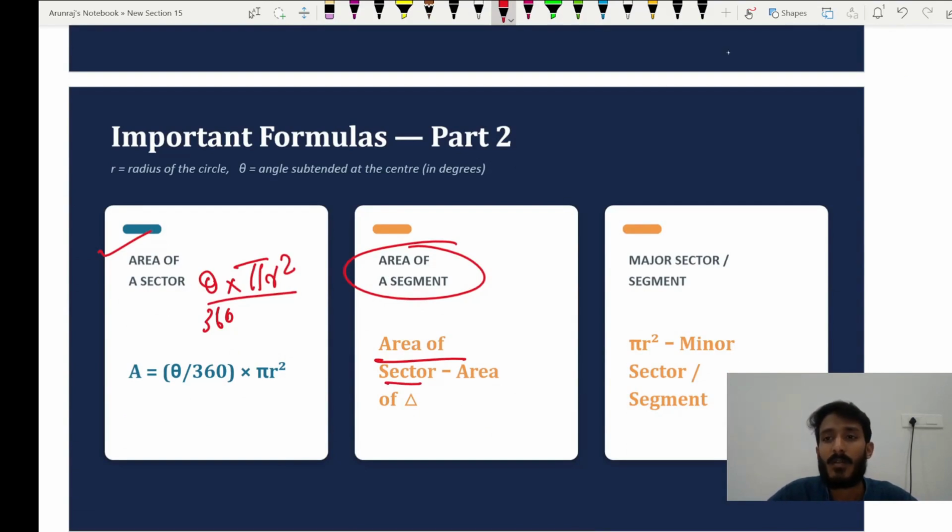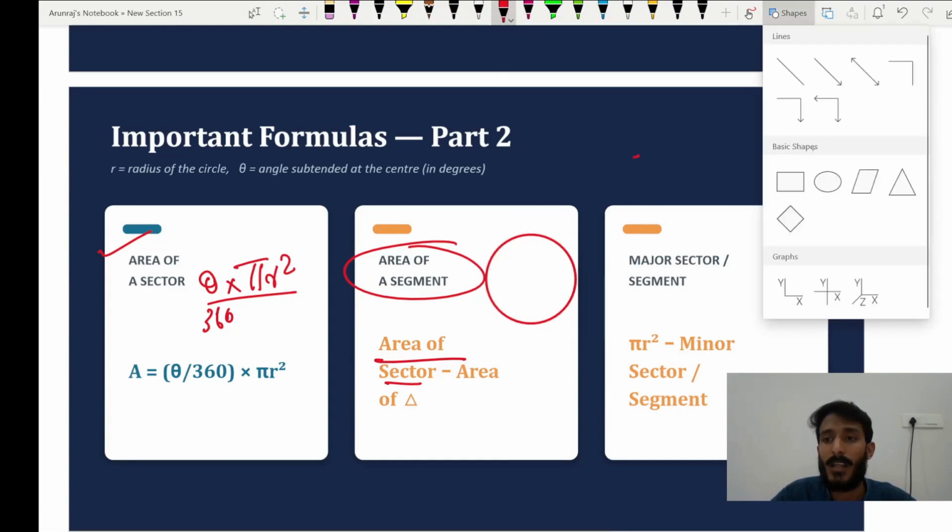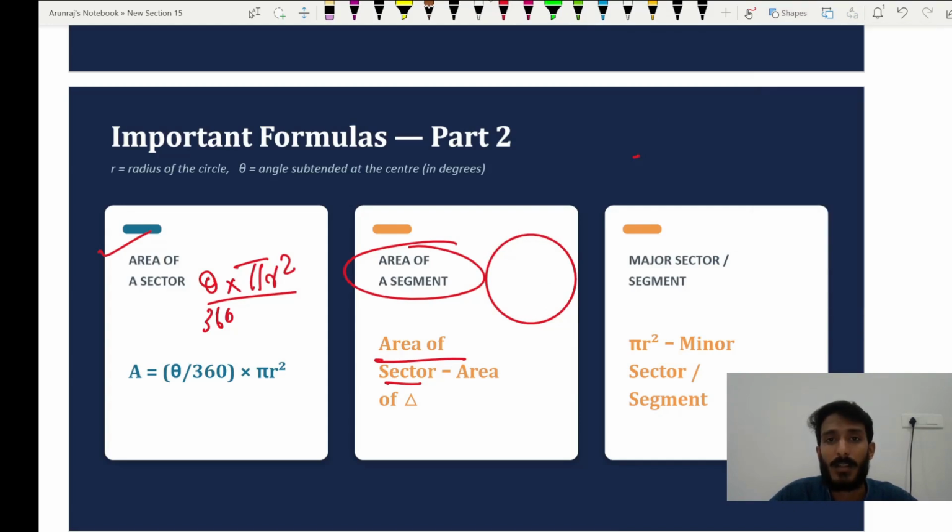Very clear? So I will explain one more time. Very simple. This is the circle. If you want the area of the segment, for example, this is the chord I am showing here, and we want to find this area. We need to construct like this, and if you know the angle theta, first find the area of the sector.